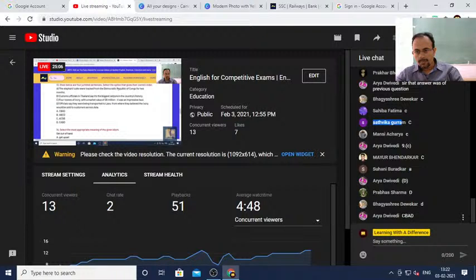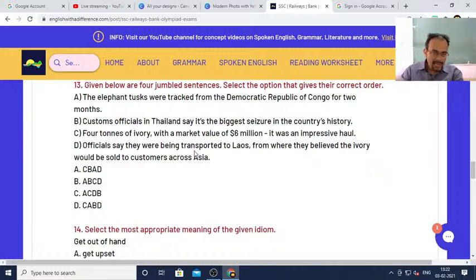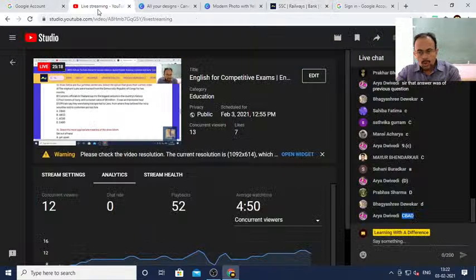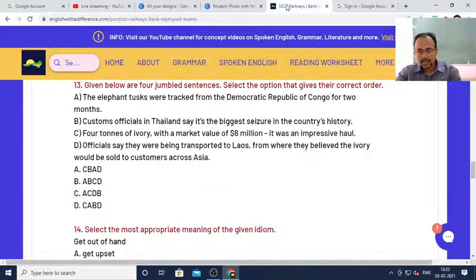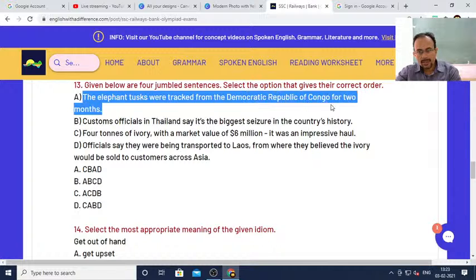Arya, CBAD. You said CBAD. No, dear, it's not correct. Why not we start with A? The elephant tusks were tracked from the Democratic Republic of Congo for 2 months.